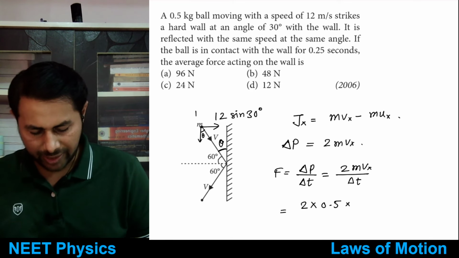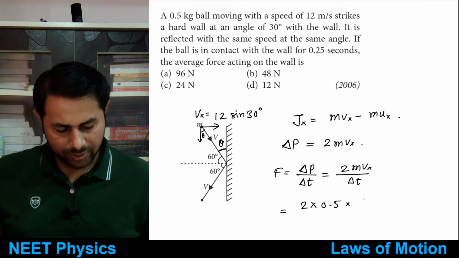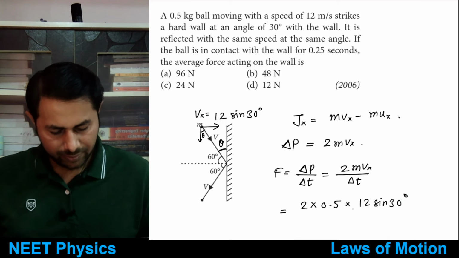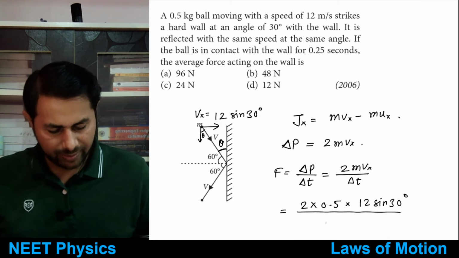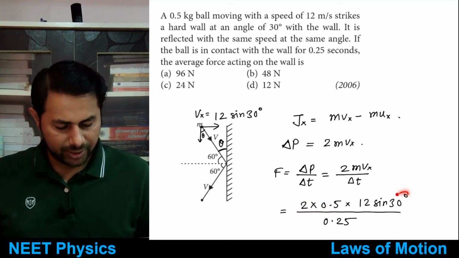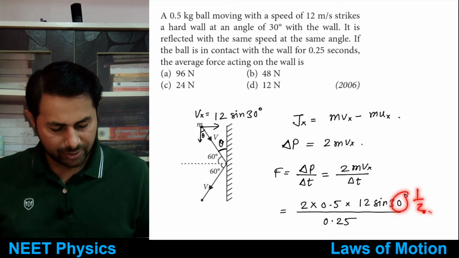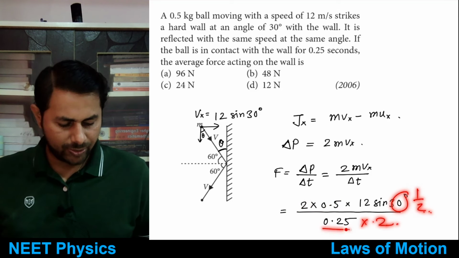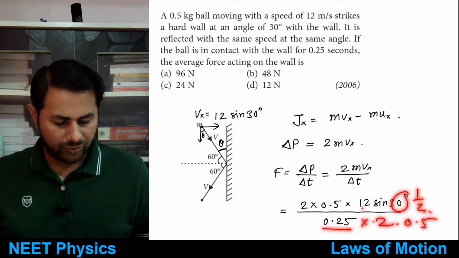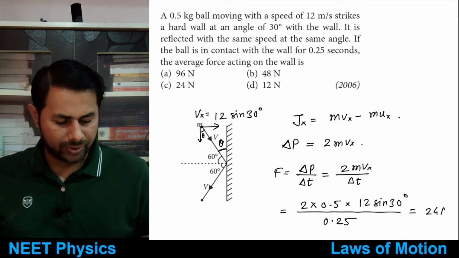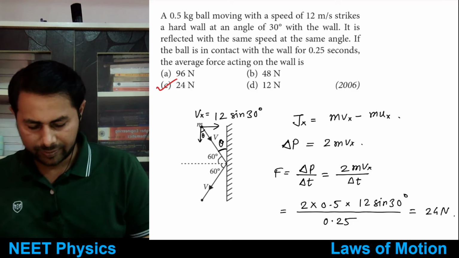So that is Vx. So 0.5 multiplied by 12 sin 30 divided by time 0.25. Then 2 times 0.5 is 1, and sin 30 is half, so the 2 comes in the denominator. 0.25 times 2 is 0.5, and 12 by 0.5 is 24 newtons. Correct, option C.